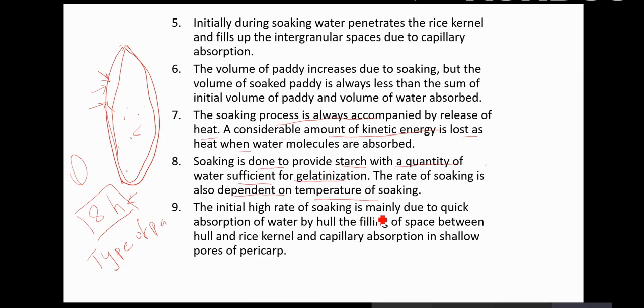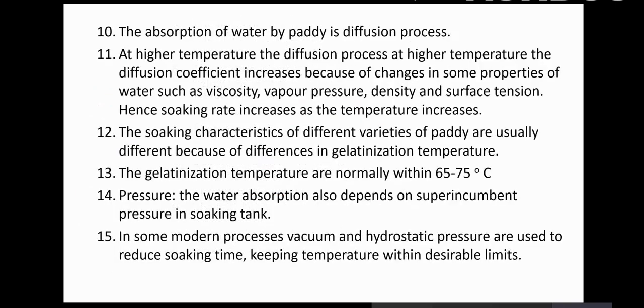Initial high rate of soaking is mainly due to quick absorption of water by the hull, the filling of spaces between hull and rice kernel, and capillary absorption in shallow pores of the pericarp. It is obvious that the initial rate of soaking is high because there is less moisture, so it is a hygroscopic molecule and therefore it absorbs.